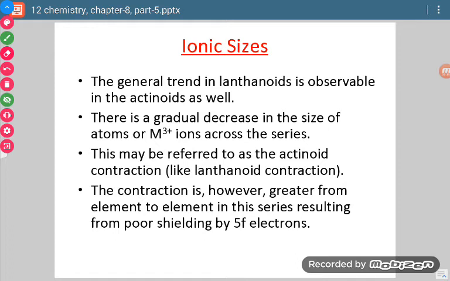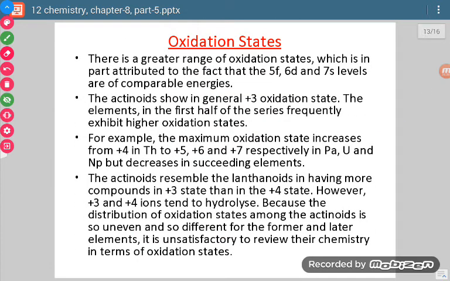Why is it more? Because the electrons are present in the 5f orbital, and because of that the shielding effect is very poor as compared to the 4f orbital. So what happens in this case? There is more attractive force from the nucleus, and so the contraction is more. Now let us talk about oxidation state.